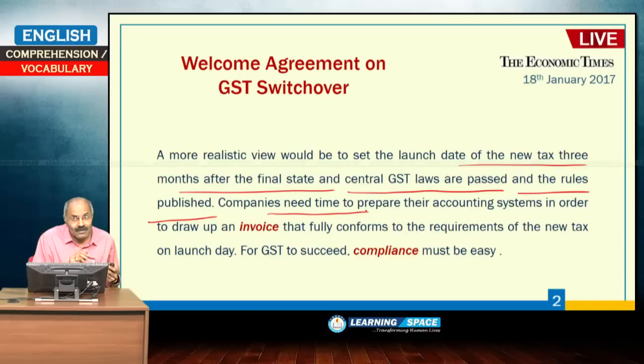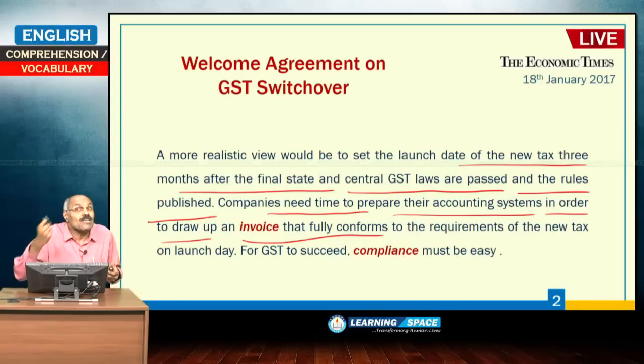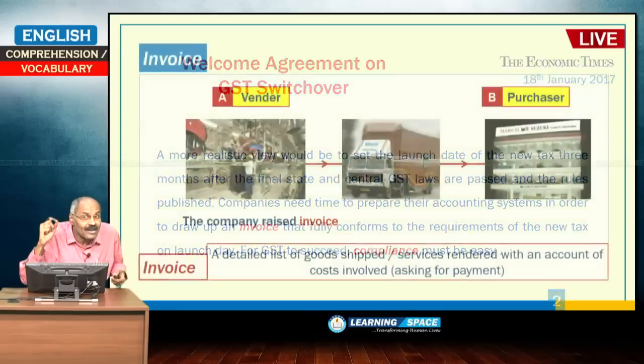Companies need time, his opinion, companies need time to prepare their accounting systems in order to draw up an invoice. Companies require some time basically to prepare accounting systems. Previous accounting systems were basically about excise duty, octroi duty, all those things, but now only one tax will come. So, accounting systems need to be modified and the process of invoice must conform to the new requirements. So, what is the meaning of invoice?